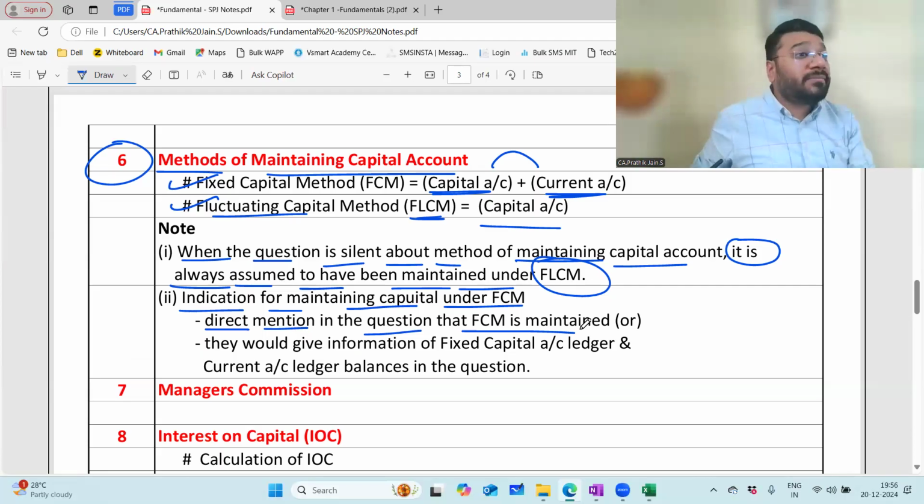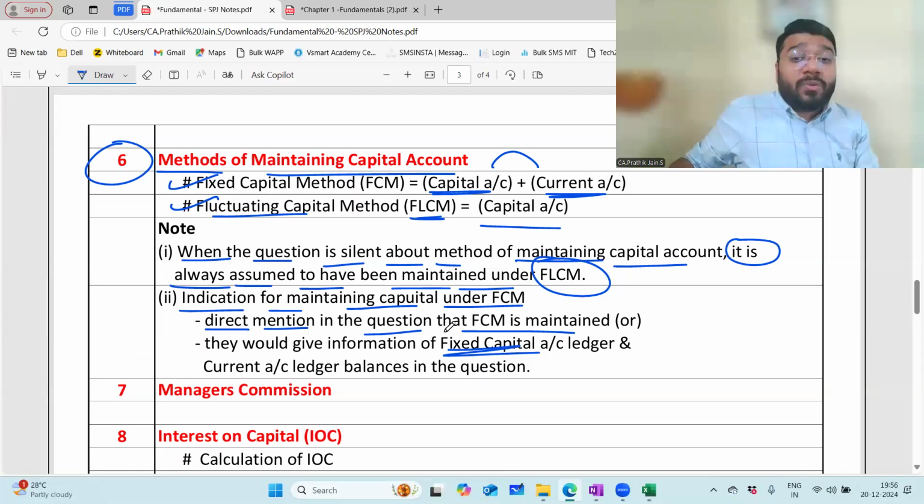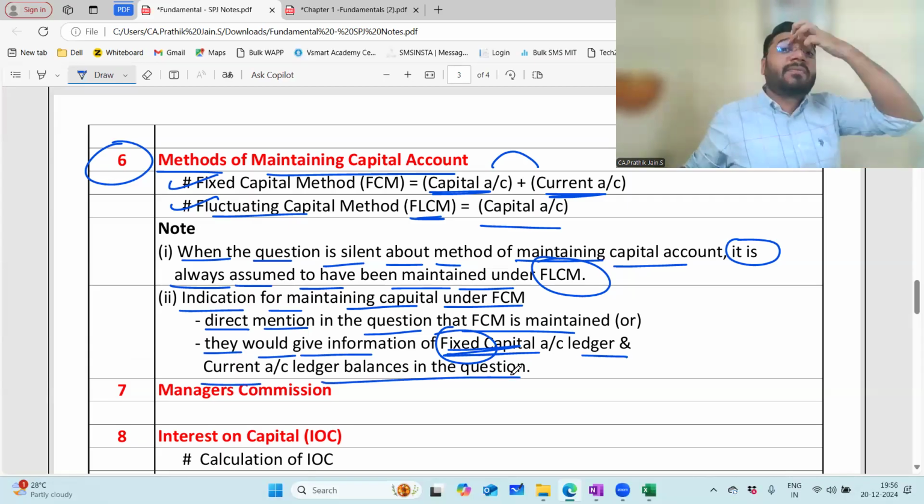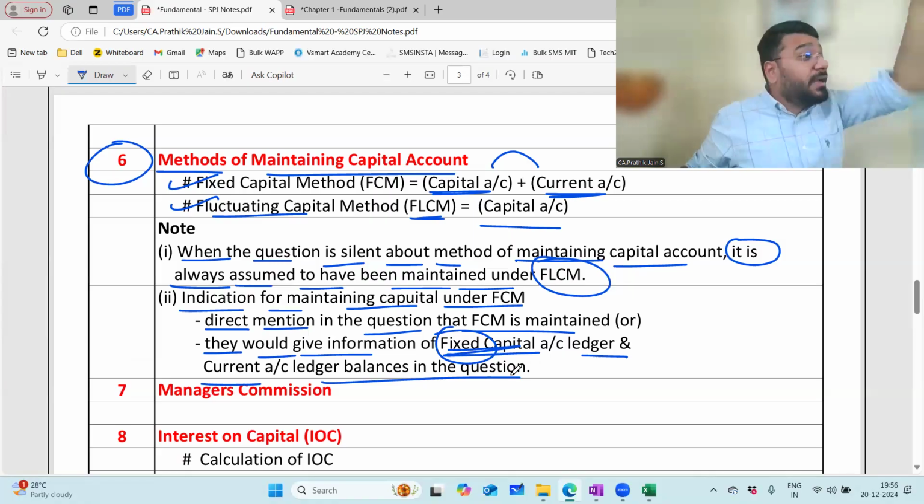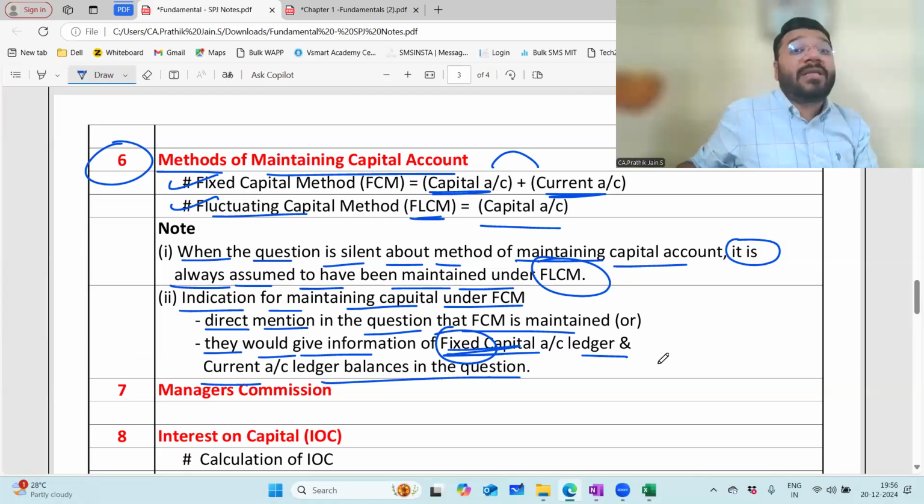So whenever you find they use the word fixed as a prefix to the capital, they would give information of fixed capital account and current ledger balances separately. Fixed capital is so much. Current account balance is so much. When they give it separately, what are they following? Fixed capital method.